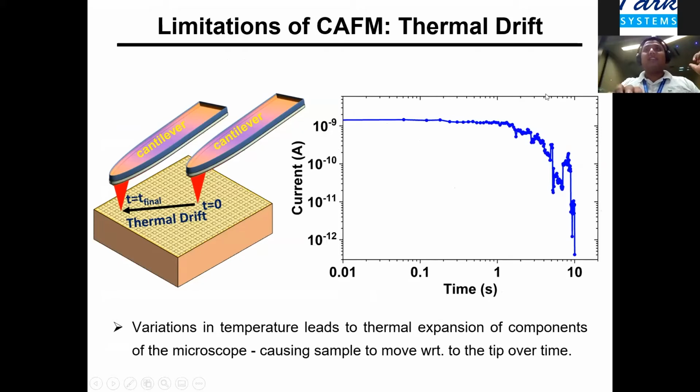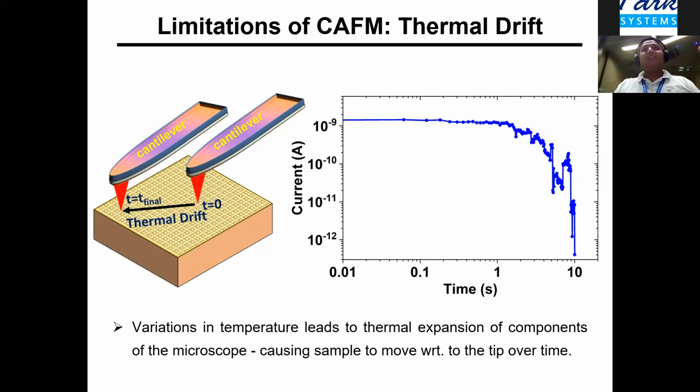So this is essentially shown in this current map. What you see there is that we have a breakdown spot in the dielectric. We are measuring current as time progresses, and we can slowly see that the current is moving down. In fact, there are some papers, if you go through them, where people even try to correlate this with some sort of recovery, but it's not really a recovery.